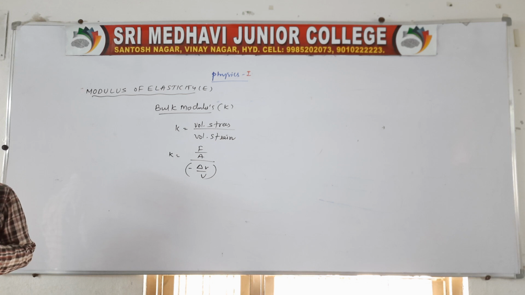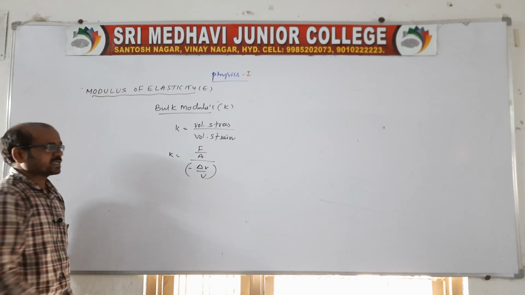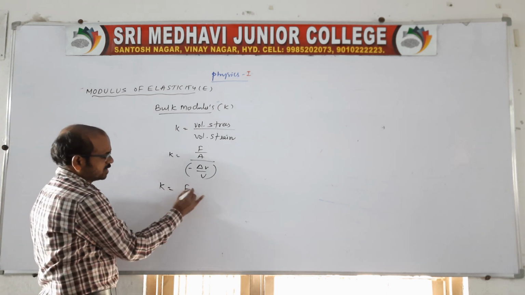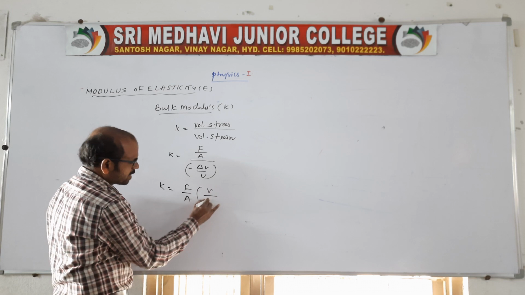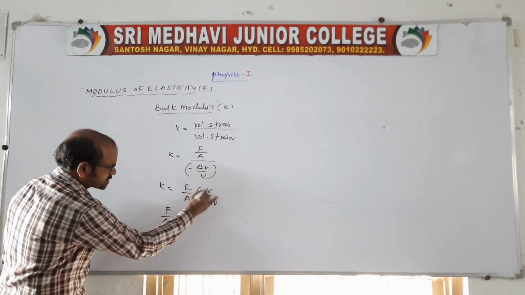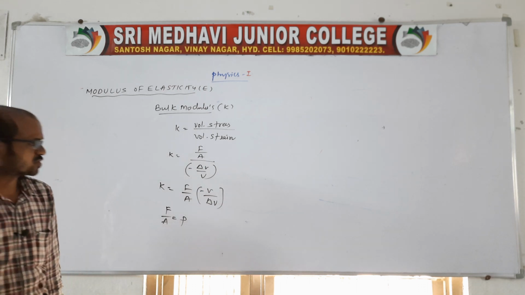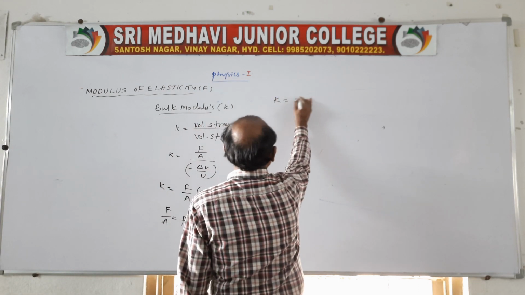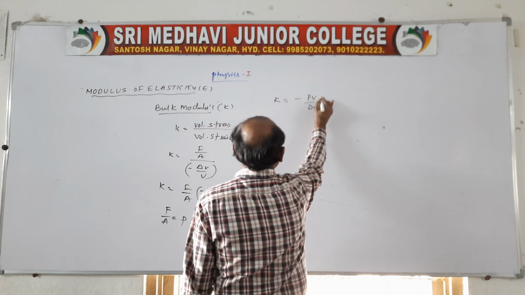I told you minus. Why minus? Because the minus represents decreasing volume. So K is equal to F by A into V by delta V, but here F by A we can also say is pressure. So bulk modulus is equal to minus PV by delta V, of course.